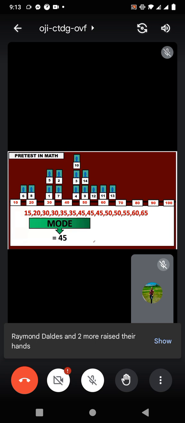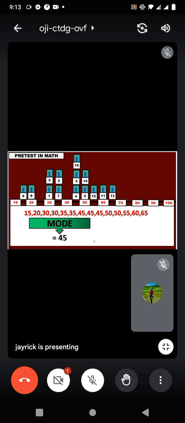Very good. Okay, according to the definition, the mode is the most common value, or it is the value that has the highest number of repetitions in the ordered data set. Okay, let's have this. Now let's move to this part.